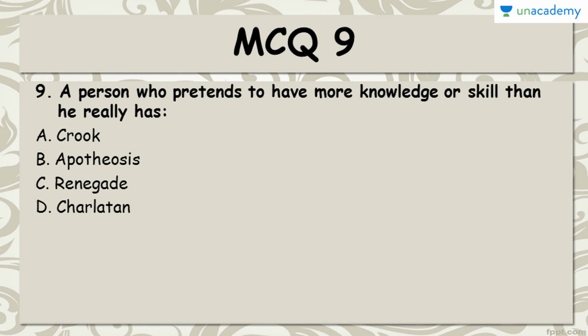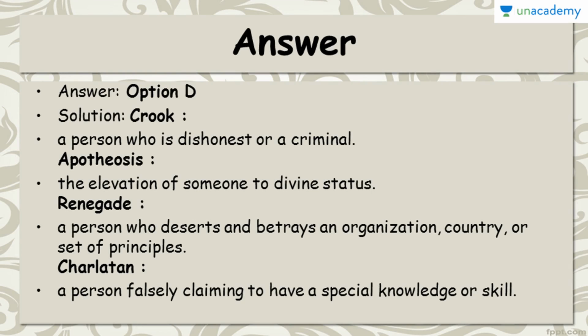Coming on MCQ 9th, you have to find the one word substitution. A person who pretends to have more knowledge or skill than he really has. A crook, apotheosis, renegade, and charlatan. And the correct answer to this MCQ is D, charlatan.